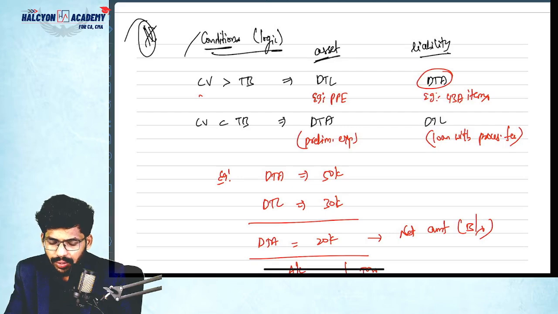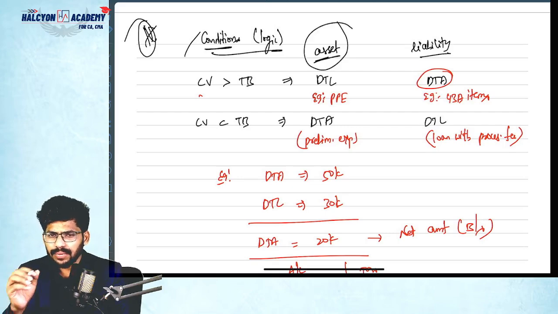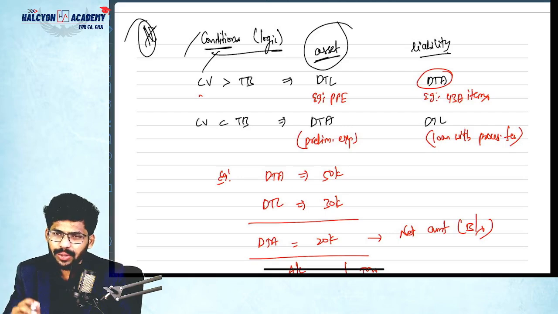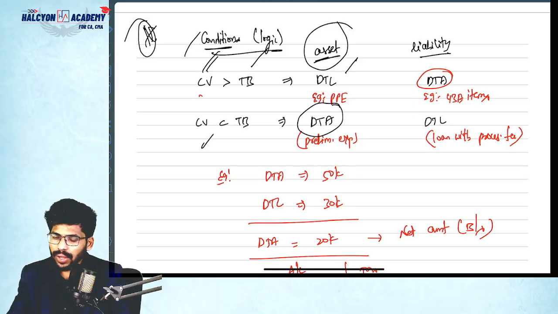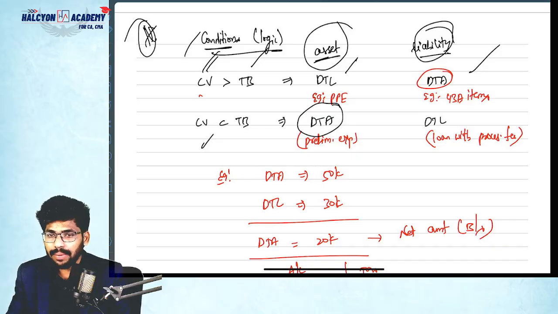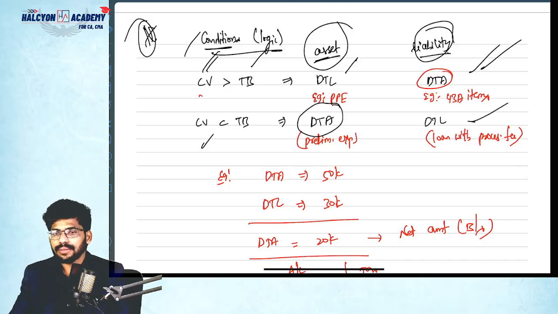In case of an underlying asset, suppose a PPE asset is there. If the carrying value is more than tax base, then DTL will be created. If the carrying value is less than tax base, then DTA will be created. Next, in case of a liability, if the carrying value is more than tax base, then DTA will be created. If the carrying value is less than tax base, then DTL will be created.